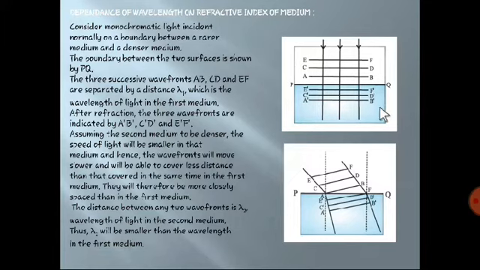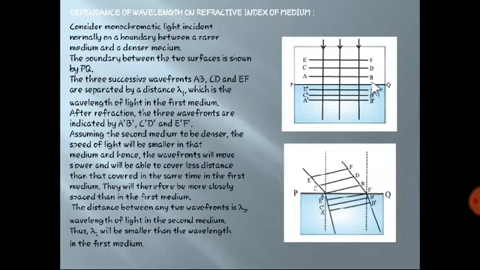Okay, so the distance between AB, CD and EF will be lambda 1 because they have the same wavelength, and it is in the first medium. After refraction they will be AB dash, CD dash and E dash F dash, having wavelength lambda 2. Now as AB is falling on PQ, it will move forward into the other medium. We are going to consider the first medium to be rarer and the second medium to be denser.